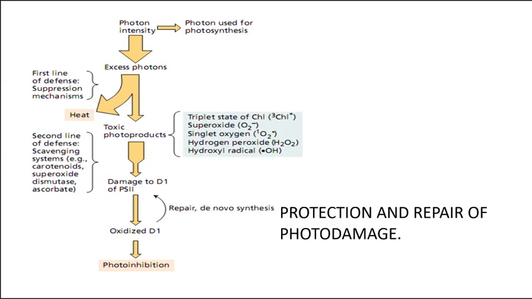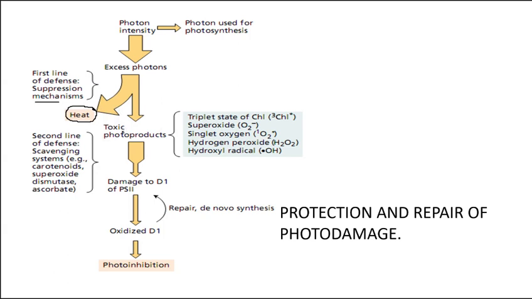So see this picture. This is a protection mechanism against photodamage. The first line of defense is the suppression of the damage by quenching of excited energy. So the first one is quenching of excess energy by heat. If the defense response is not sufficient, then toxic products form.